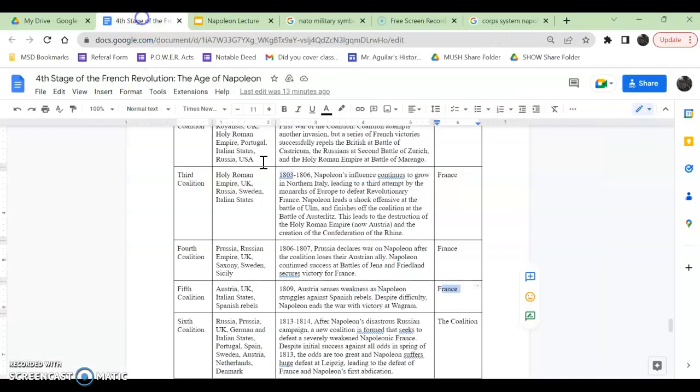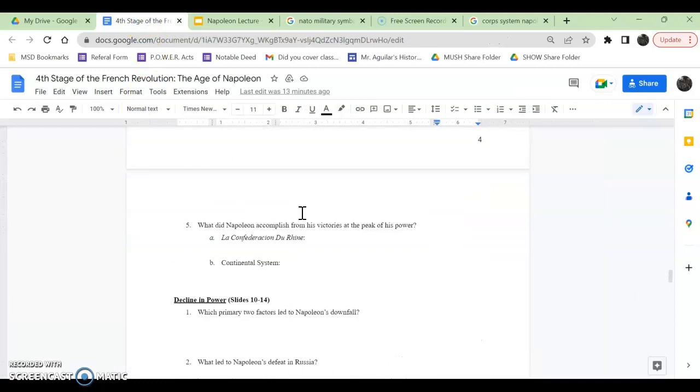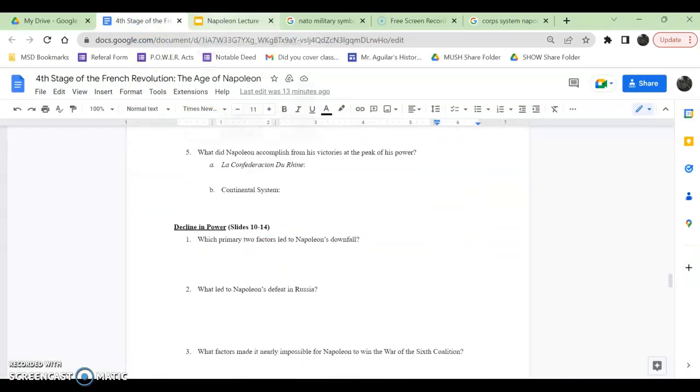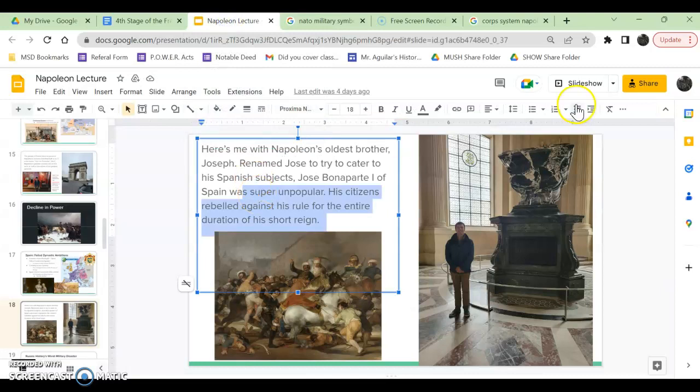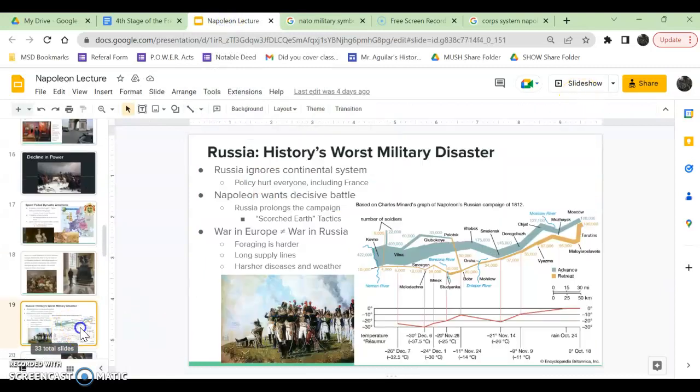You're like, okay, cool, Mr. Aguilar. What about the second factor? This is the one you probably already know. Here we go. That is Russia. You can just write Russia. Russia is the second reason Napoleon's empire experiences a downfall. Similar to Portugal, Russia ignores the continental system.